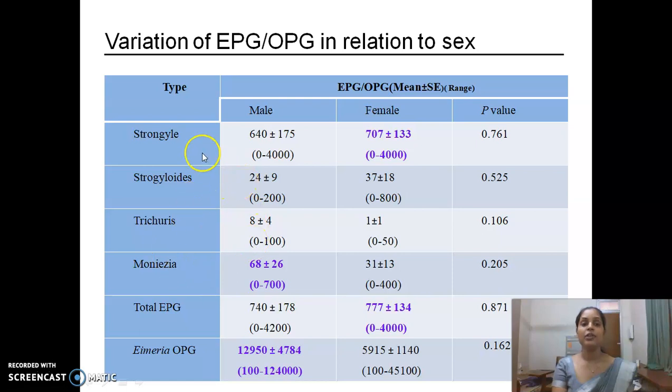This table shows the variation of EPG and OPG in relation to the sex. Here, Strongyle egg count and the total EPG count is higher in female than the male, whereas Moniezia and the Eimeria OPG count is higher in male than the female, but those variations were not significant.